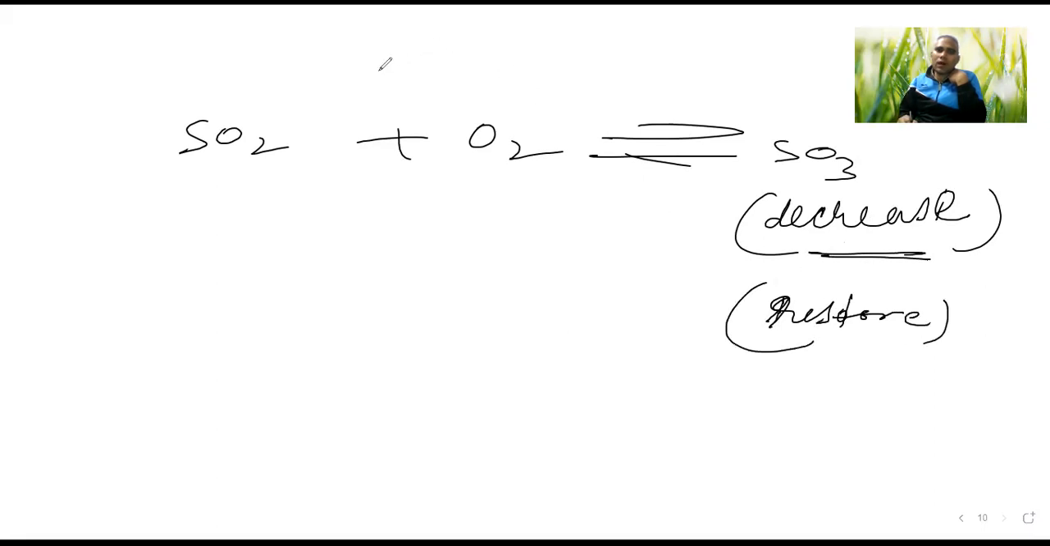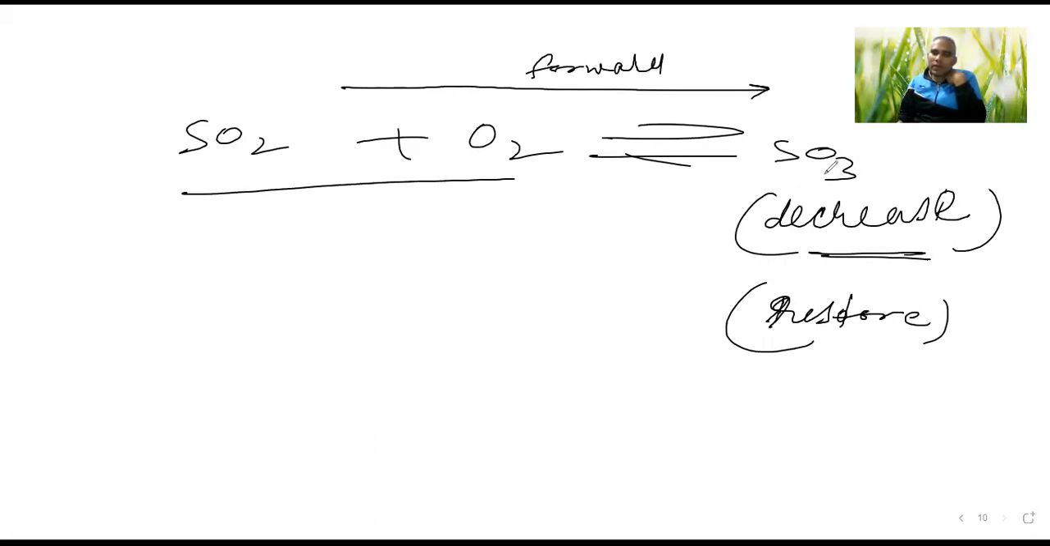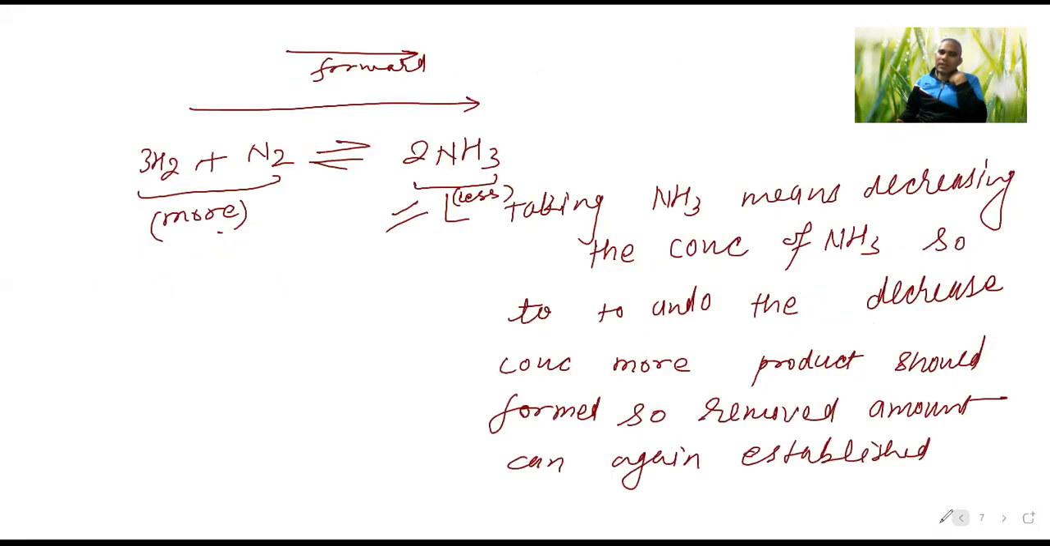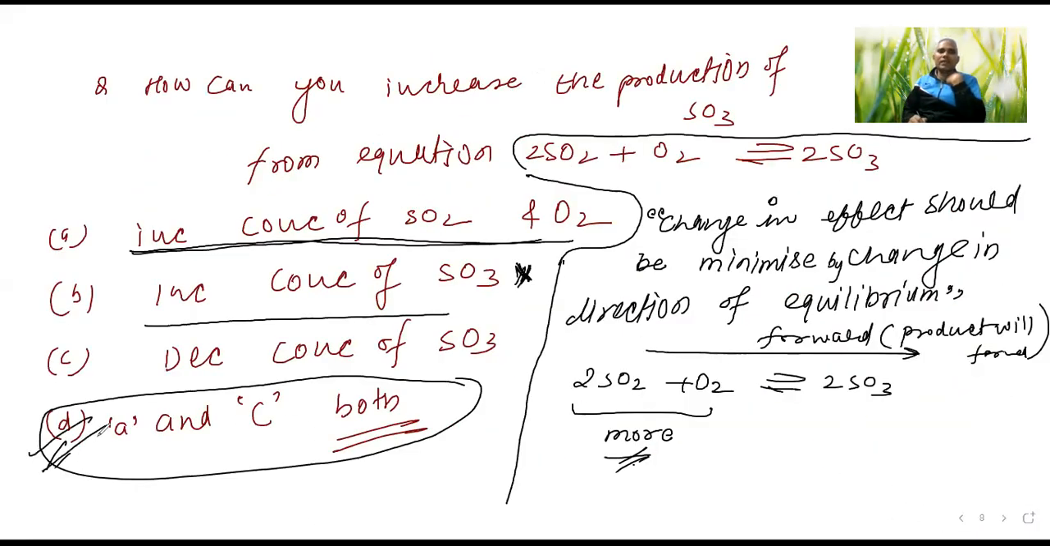So if the equilibrium goes in the forward direction, whatever is there will convert into SO3. The forward direction is product formation. So whatever decreased amount of SO3 is there, the equilibrium will shift in the forward direction, so more product will form. So what you said is correct, that is very true. A and C is the correct answer.